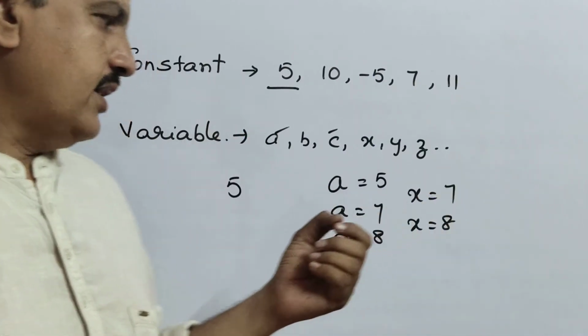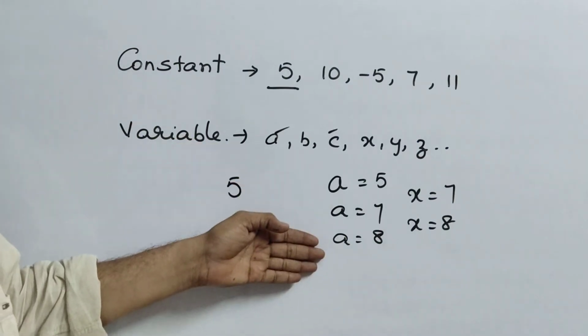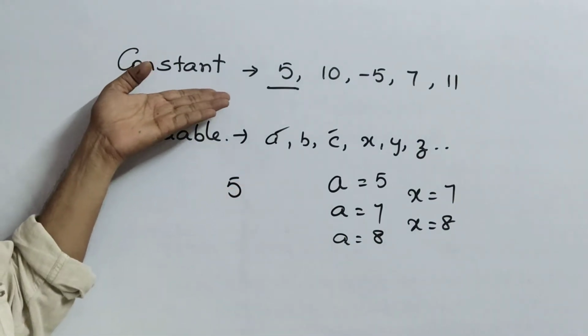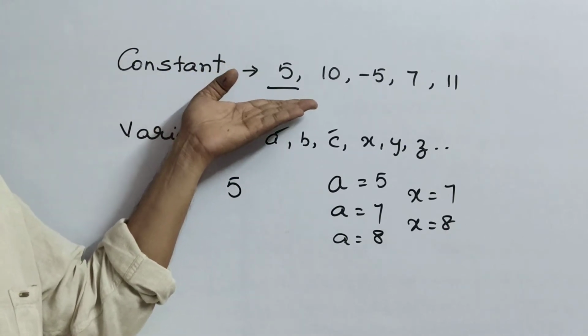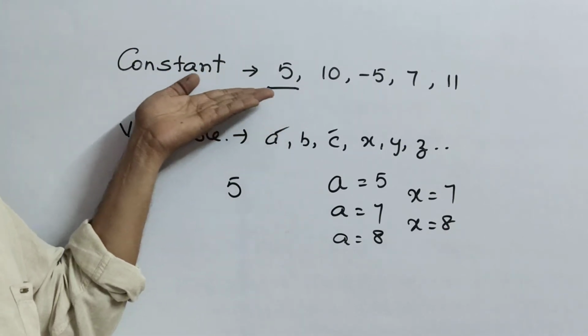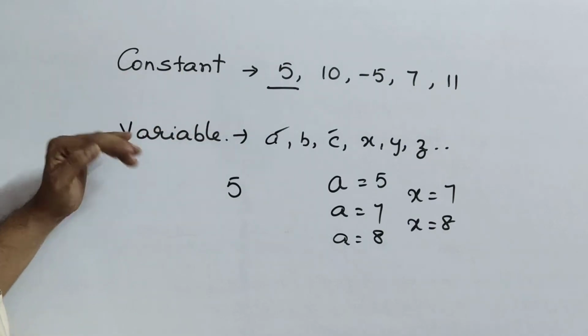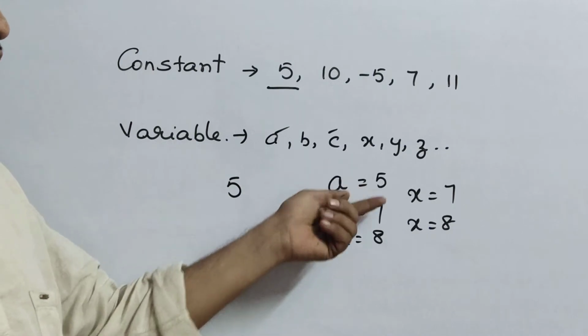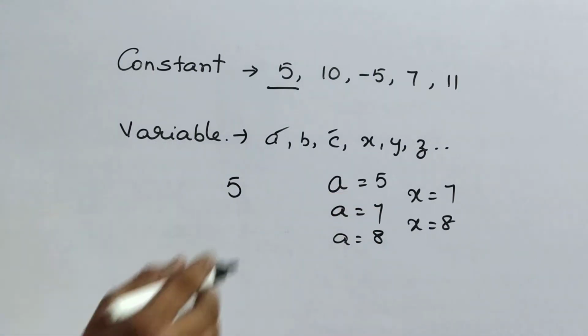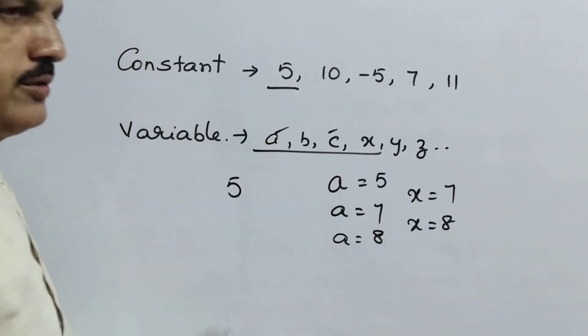Like that it keeps on changing. But do constants keep on changing? No. Wherever you go in the universe, a constant remains the same. That's why those are called constants. And variables, as I told you now, keep on changing, so that's why these are called variables.